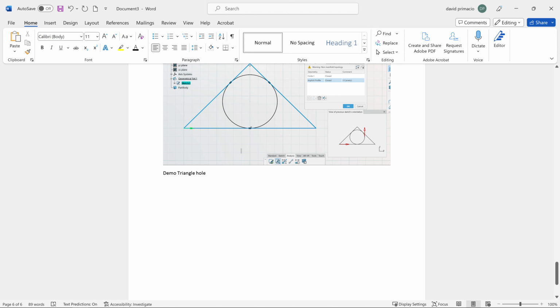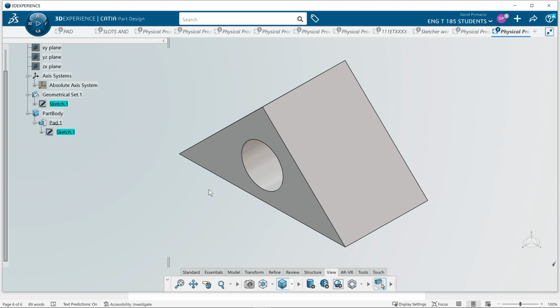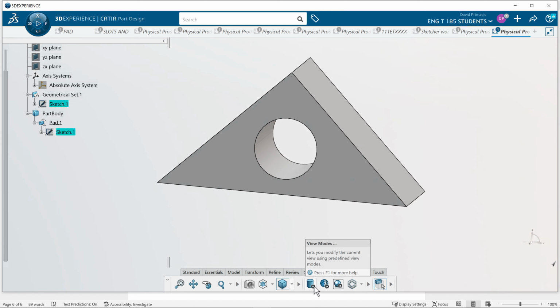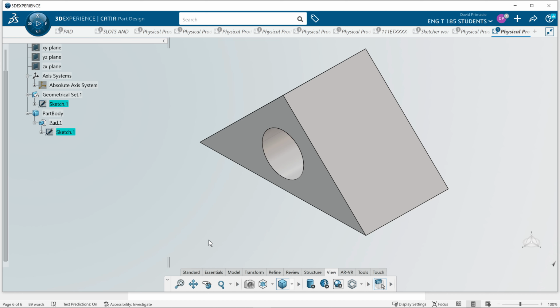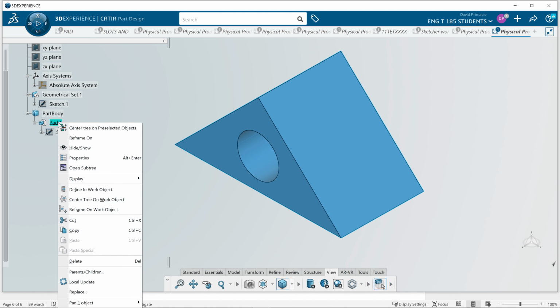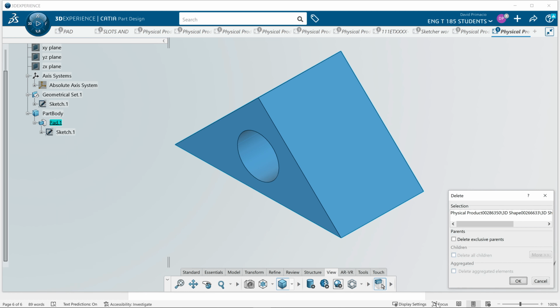All right, and I'm going to go Alt-Tab. I'm going to double click the sketch, and that gets me back to where I was at sketch 1 with the circle. I'm going to exit out. That's how you get in and out of Sketcher. Now, if you don't want the pad, you simply select on it, right click, and hit delete. So using your contextual menu, by right clicking on it, you can delete the pad. Select OK to remove the pad.